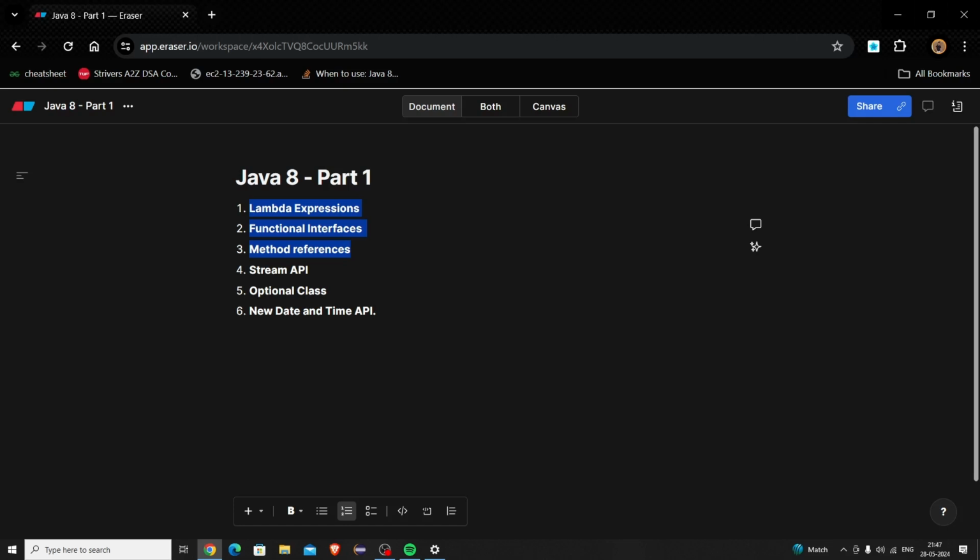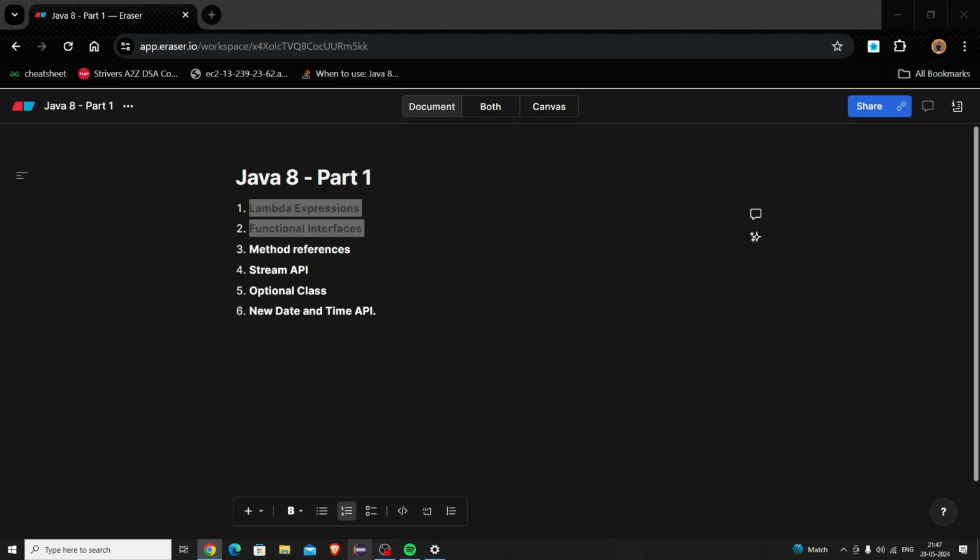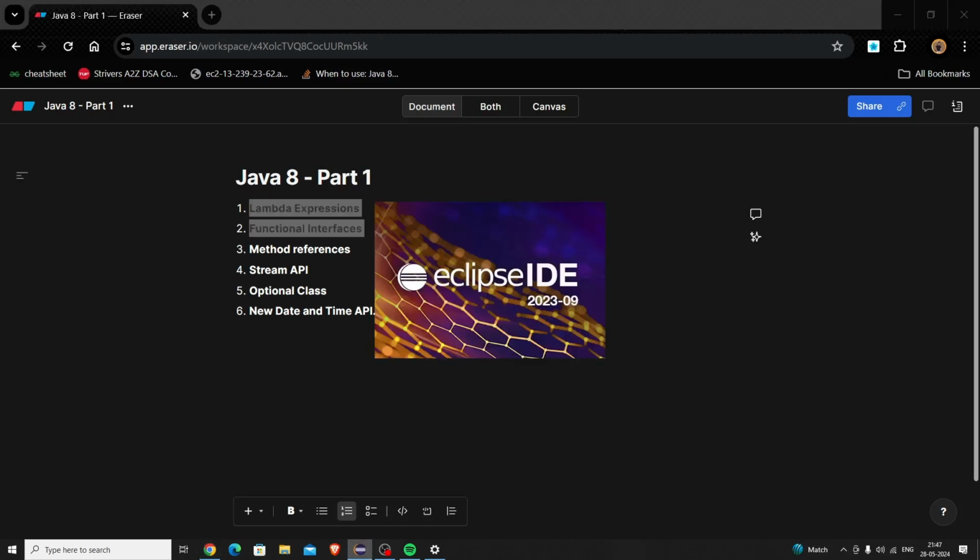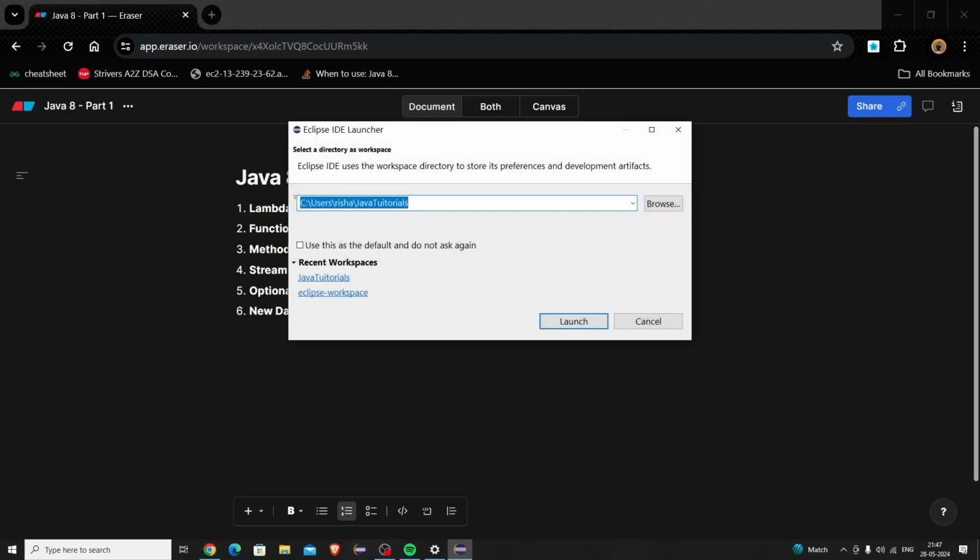Firstly, Lambda expression and functional interface are two very interrelated topics, so we'll try to understand them first. We'll dive into Eclipse. Lambda expression is nothing but a way to reduce our code: whatever concrete implementation we have given to the abstract method of a functional interface, we just reduce the number of lines of code of that particular implementation using Lambda expression. I'll show you how.